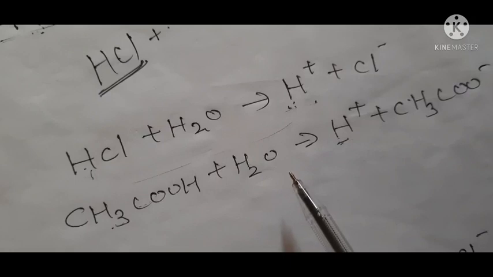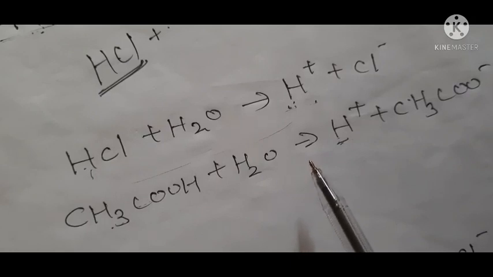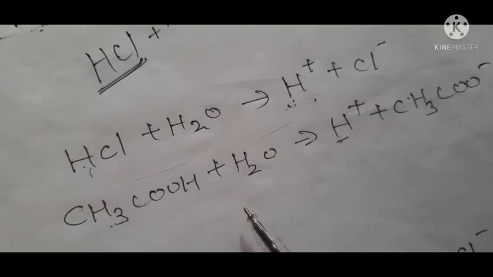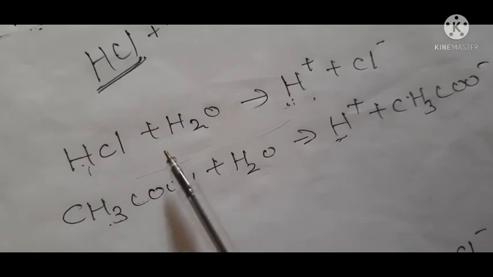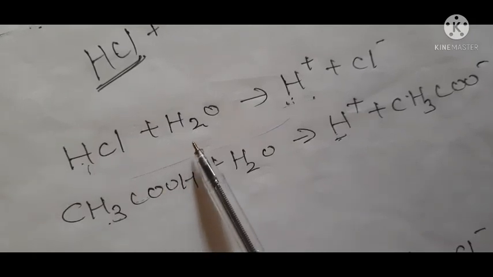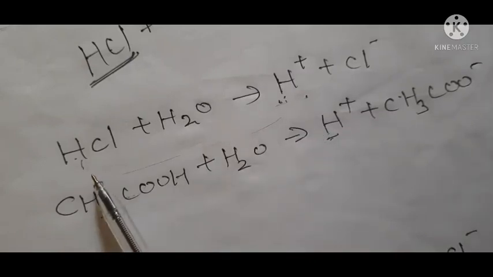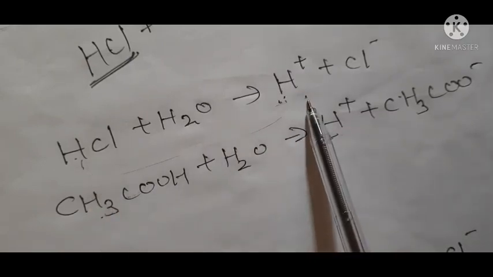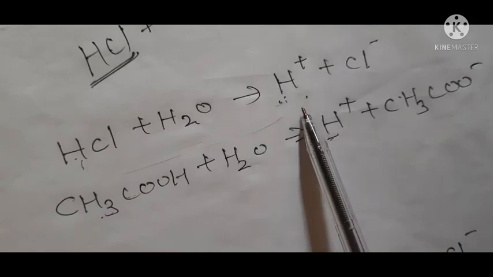Again I am revising, again I am repeating. Acids are acids due to the generation of H positive ions. If H positive ions are not generated, acids do not show any of their properties, or it doesn't behave as an acid. So on addition of water only, the H positive ions are generated. HCl, or mineral acids, are strong acids because the whole of the hydrogen atom is converted into H positive ions. Is it clear to all of you? I hope it is clear.